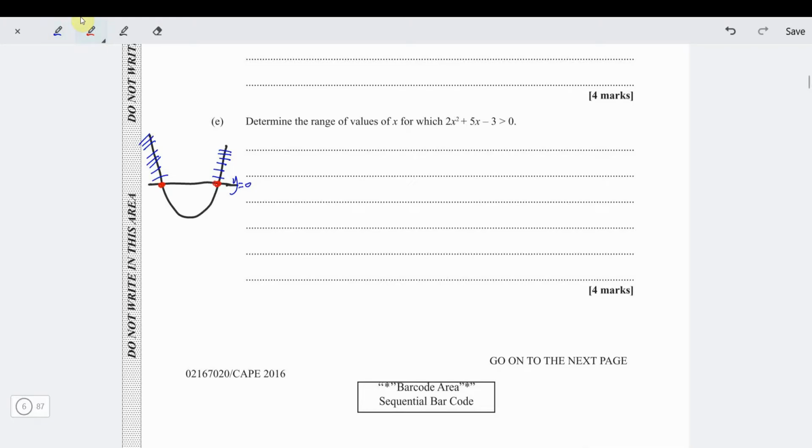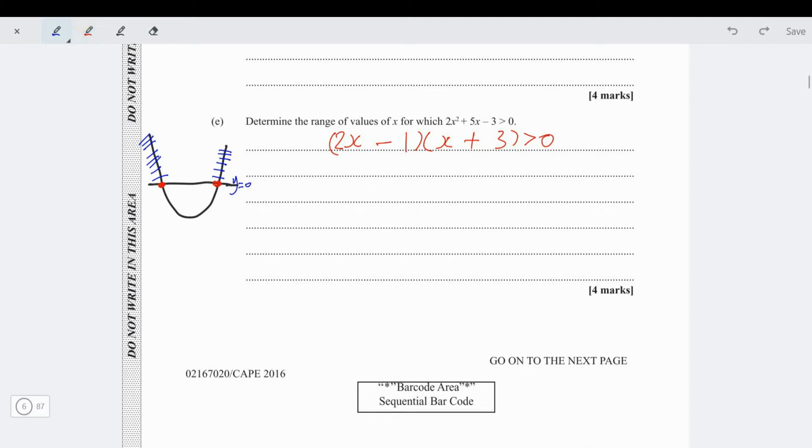So if we factorize it, what we're then saying is factorizing it in one bracket, this is saying signs are different and the bigger number gets a positive. So it is 2x and x. And we know it has to be 3 and 1. And it's saying signs are different, the bigger number gets the positive. So plus here and minus here. Wow. I am telling you, knowing this quick way of factorizing saves you a lot of time.